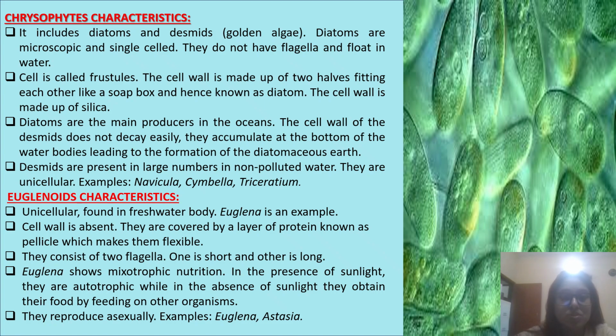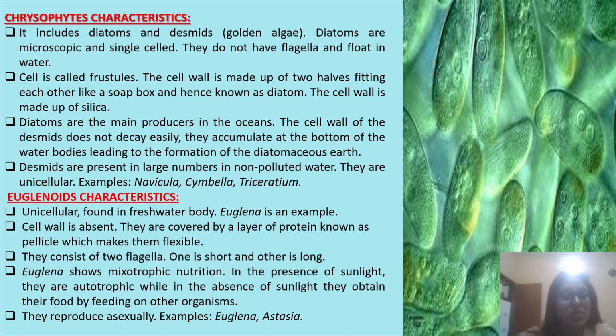Diatoms are the main producers in oceans. The cell wall of the diatoms does not decay easily. They accumulate at the bottom of the water bodies leading to the formation of diatomaceous earth. Desmids are present in large numbers in non-polluted water. They are unicellular. Example, Navicula, Cymbella, and Triceratium.